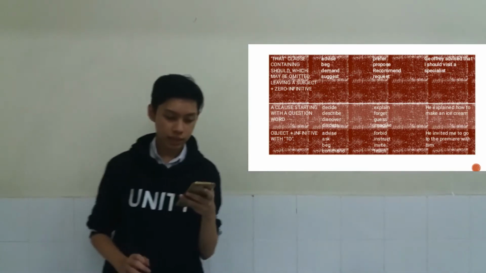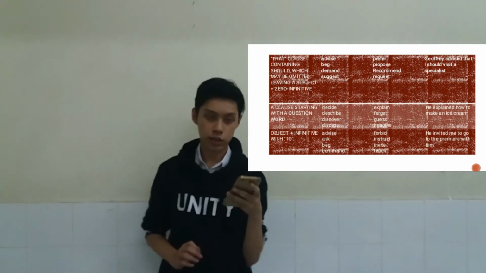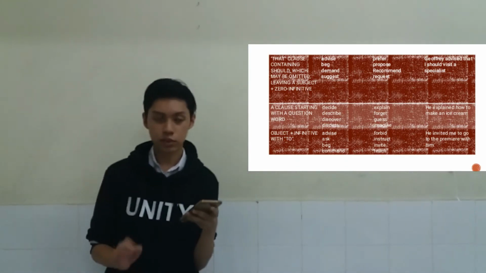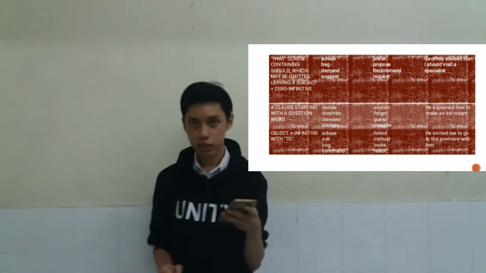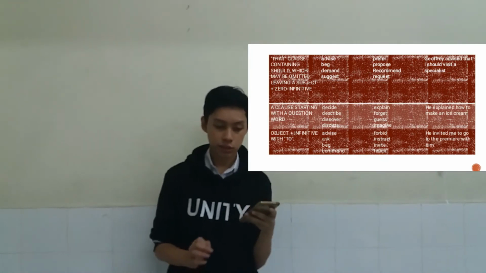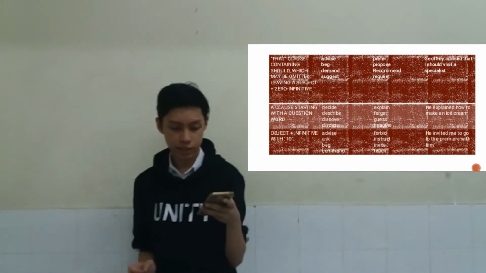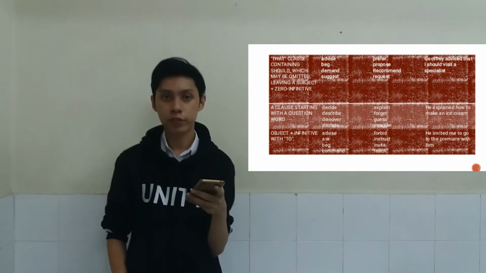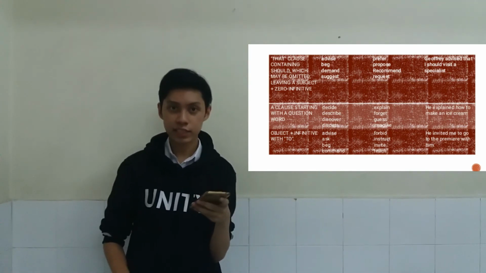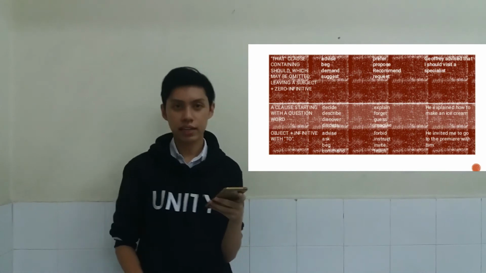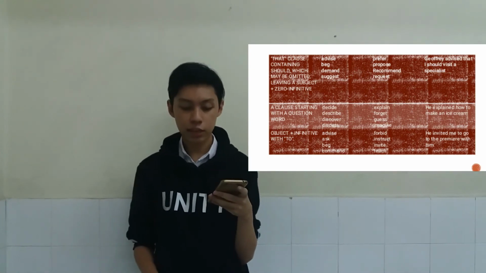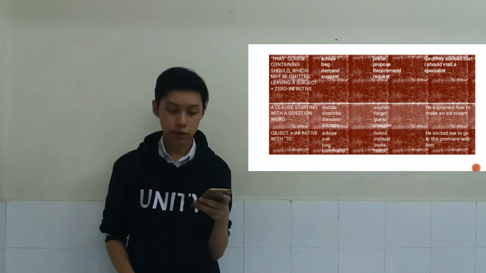And the next one is a clause starting with a question word. Examples of that are decide, describe, discover, and discuss. And a sentence example for that is he explained how to make an ice cream. And the last one is object plus infinitive with to. Examples of that are advise, beg, and command. A sentence example of that is he invited me to go to the premiere with him.